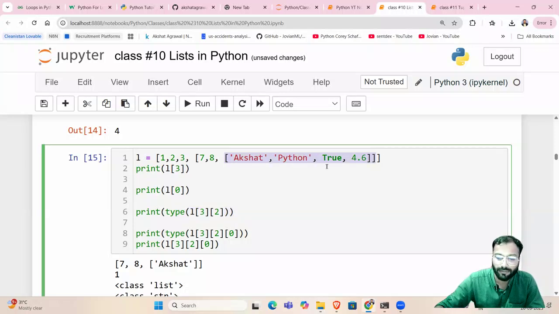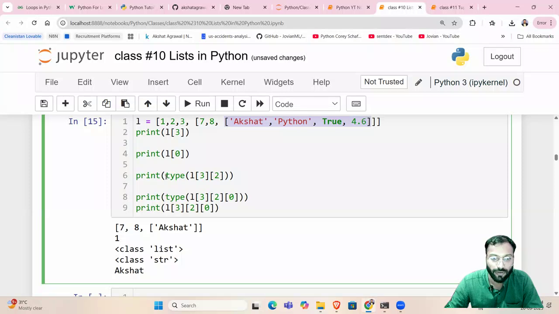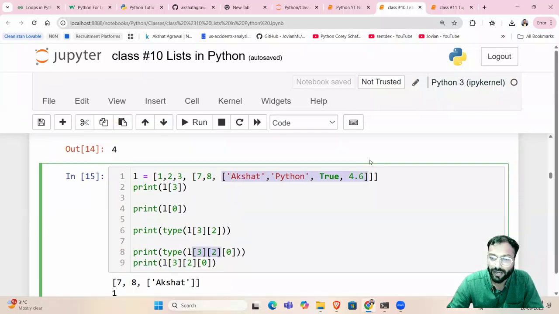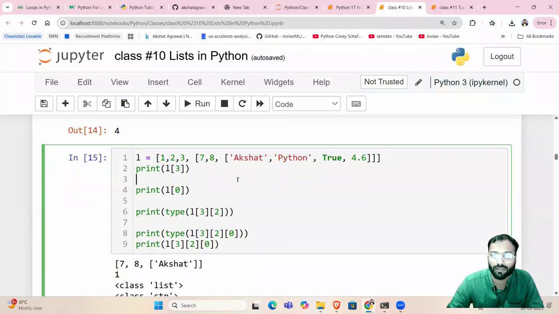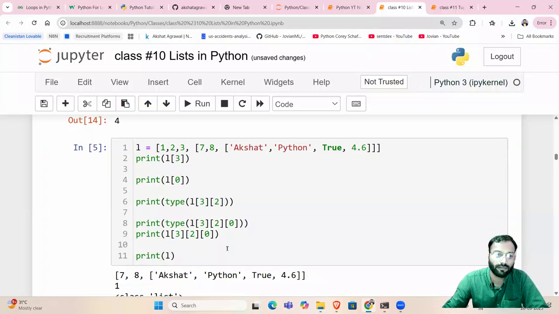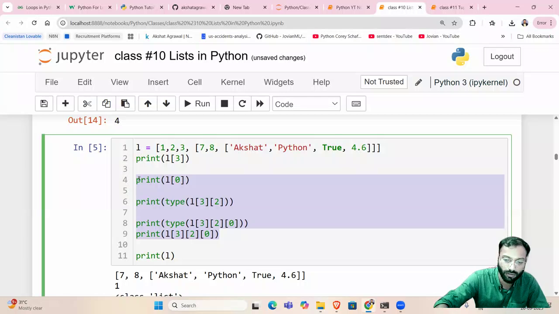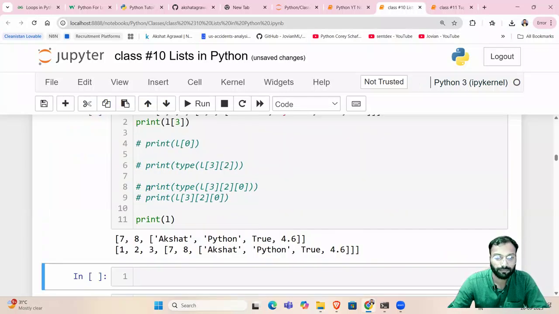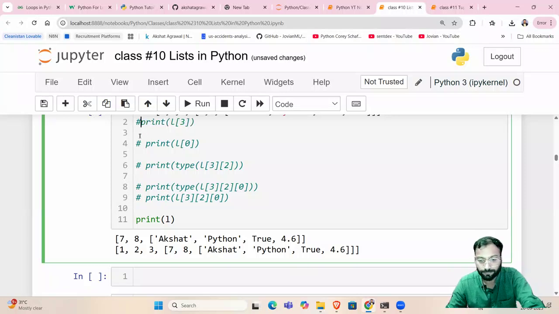And if you see the type of L of 3 of 2, it will itself be a list. If I say type of L of 3 of 2, which is this list, then 0 will be Akshat. The first element of L of 3 of 2 will be Python. See, how do I write it? Print L. Okay, so see guys, if I comment all this, print of L will print the whole list.